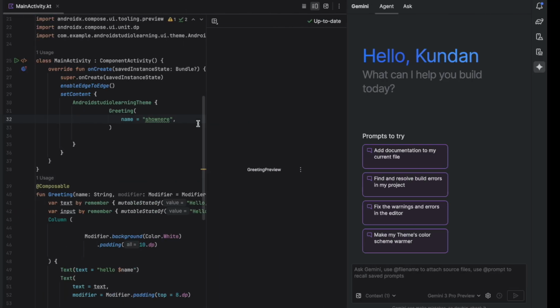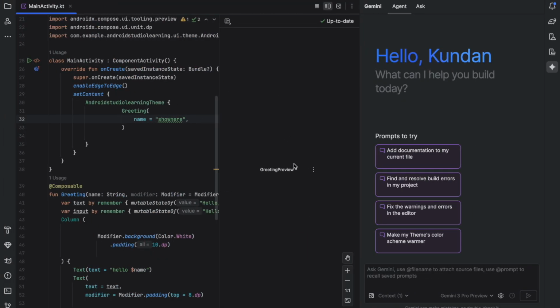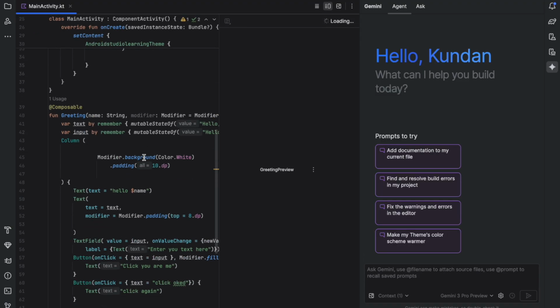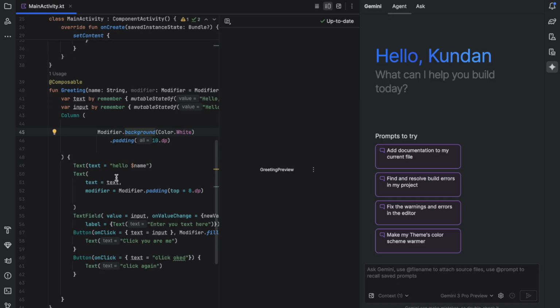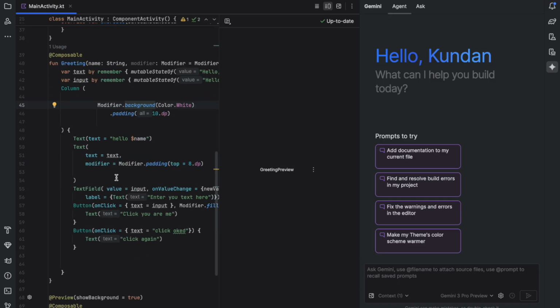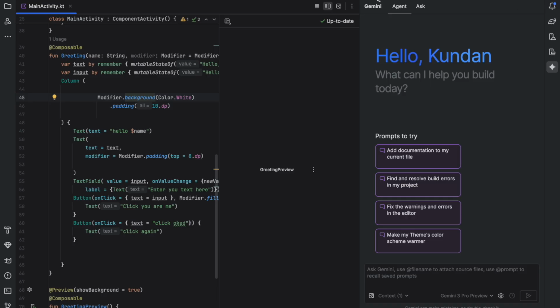Now let's see what we are getting. Let me see the build. We are not seeing the build. Okay, let's try again. As you can see, in a composable we are seeing the modifier. It's all about designing how you want to design that. Okay, so that's something you need to understand. Let me run that app actually and see how it looks.